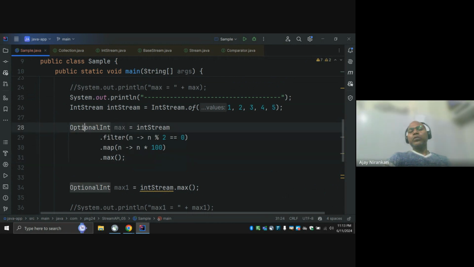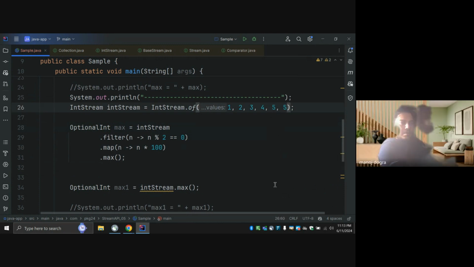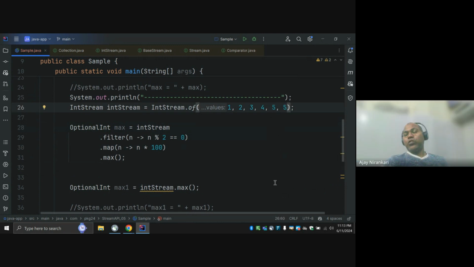Why say optional int? The reason is this number: 1, 2, 3, 4, 5. If I ask what the maximum number is, you can easily say the maximum is 5. Then what happens if I say 5 again? What is the maximum number? You have two 5s, right? So I'm not sure if this one is the maximum or this one is the maximum.